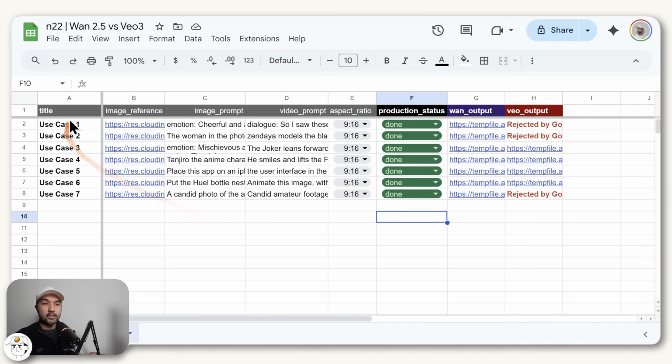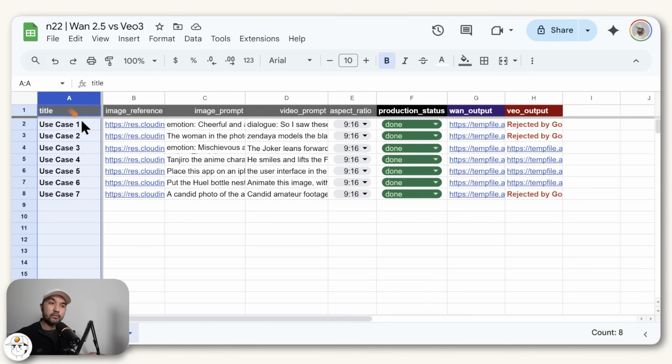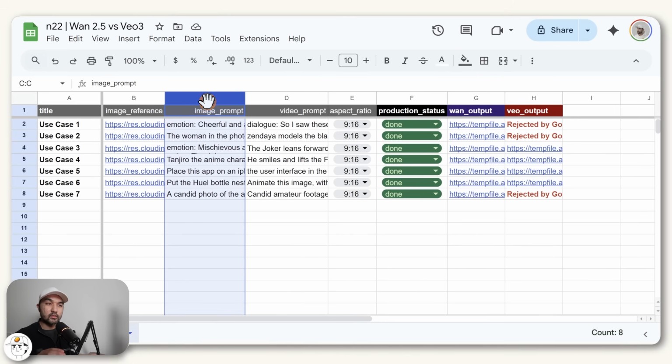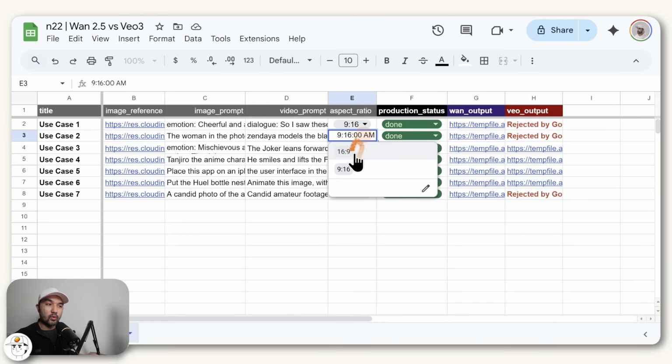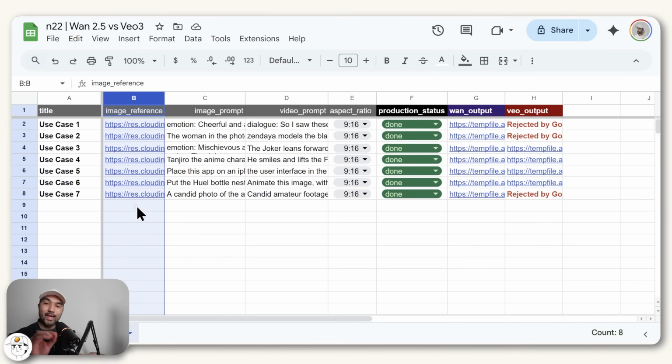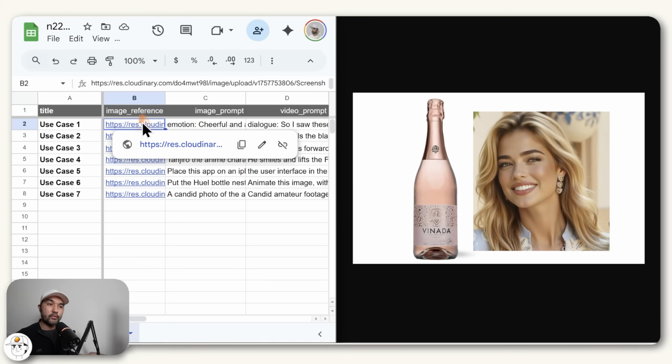And if we expand that, you can see that we just have a column here for the title, just for our reference. We have here the written image and video prompts. So this is the prompt being fed into Seedream. And this video prompt is the one that is being fed to Wan2.5 and Veo3. We also have a field here for the aspect ratio, which can either be 9:16 or 16:9. And then finally, we have this image reference column, which if we open one of those URLs, that just leads to our reference image that we are feeding into the system.